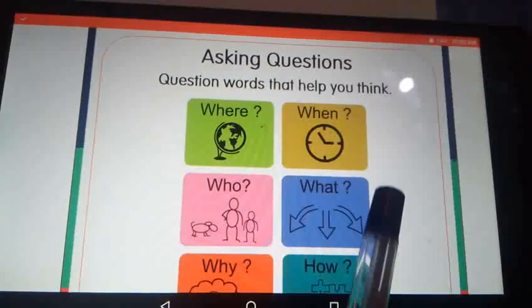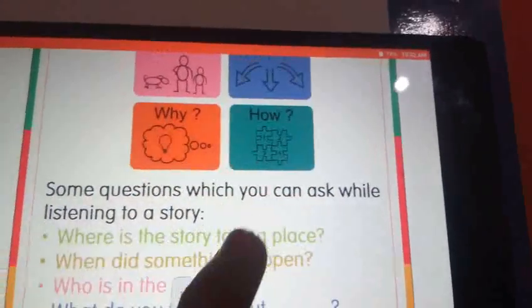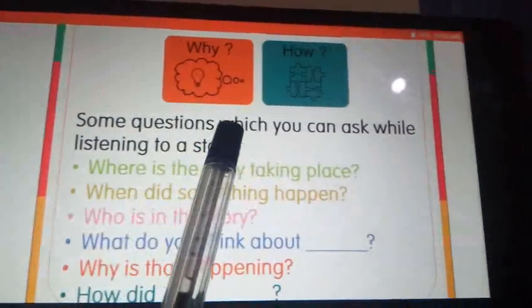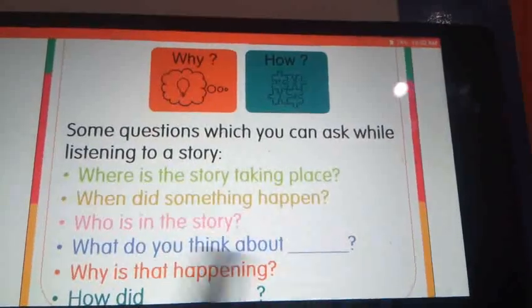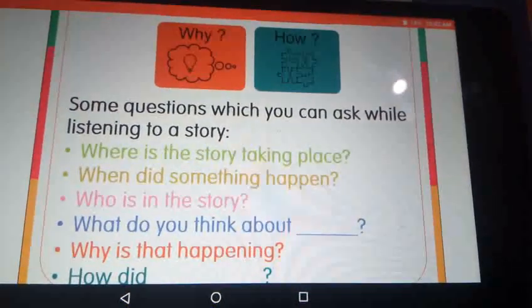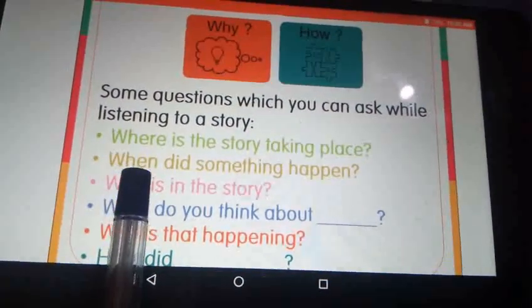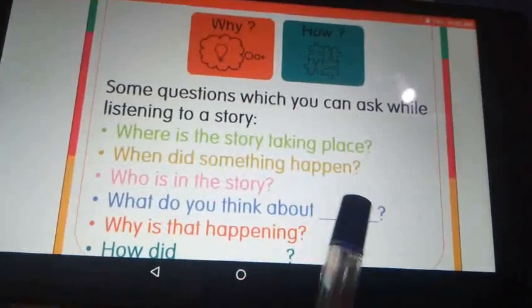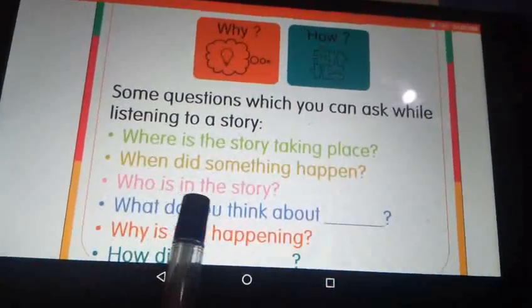When we are reading the story, you have to think about these like questions, okay? See, there are some questions which you can ask while listening to a story. Where is the story taking place? You have to think about that while you are reading the story, okay? Next, when did something happen? When did something happen? Who is in the story?